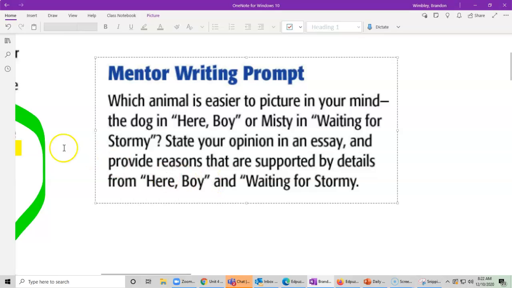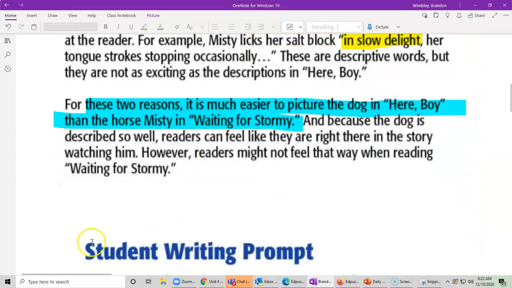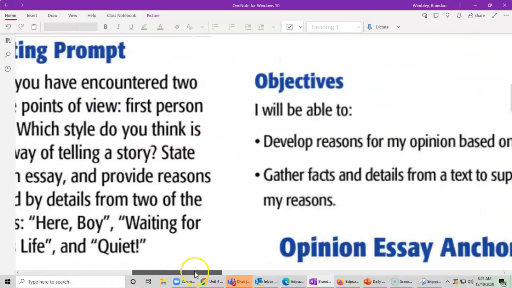So remember, the one that we looked at the very beginning, the example, the mentor, is which animal is easier to picture in mind? The dog in Here Boy or Misty in Waiting for Stormy? So state your opinion in an essay and provide reasons that are supported by the details. So remember, this was my essay, but how did I get this? Well, I got it because I organized it first.